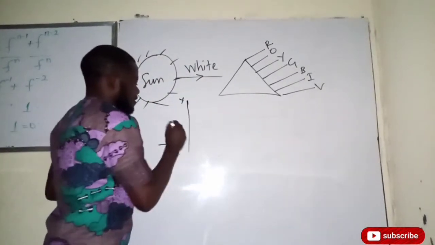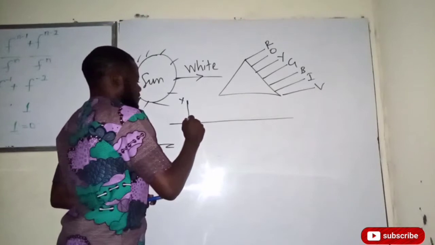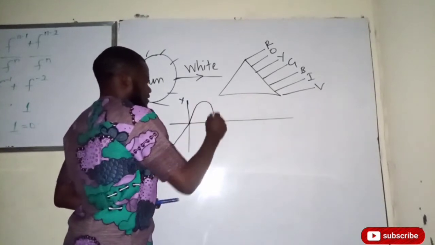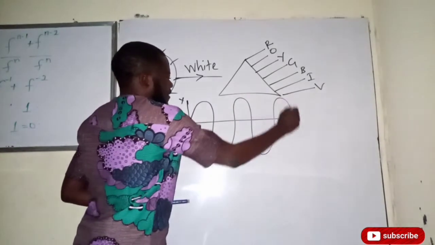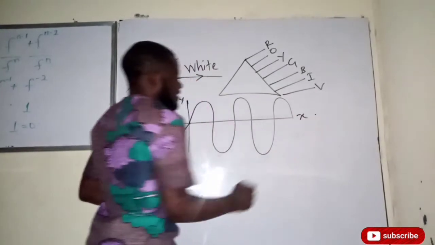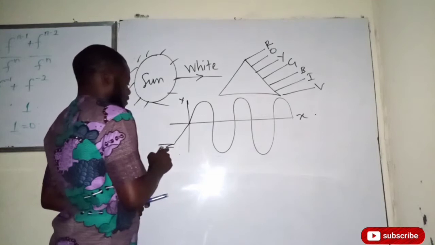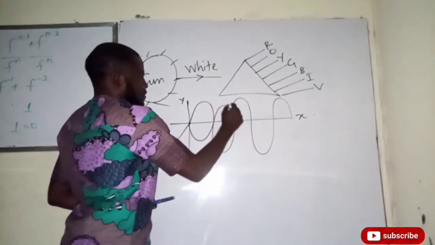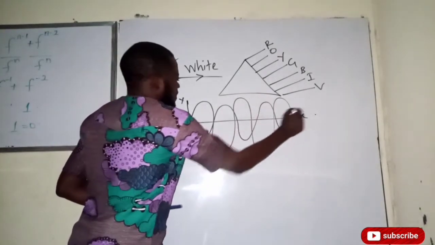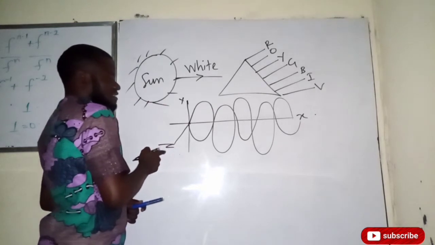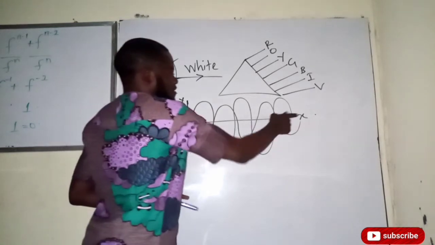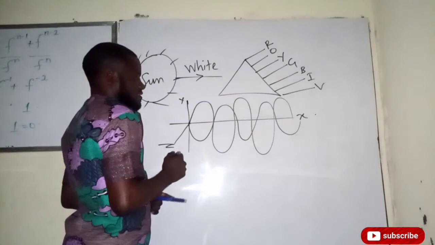Okay, I have the electric field oscillating in the y direction but moving in the x direction. Now I have the magnetic field oscillating in the z axis but moving in the x axis.